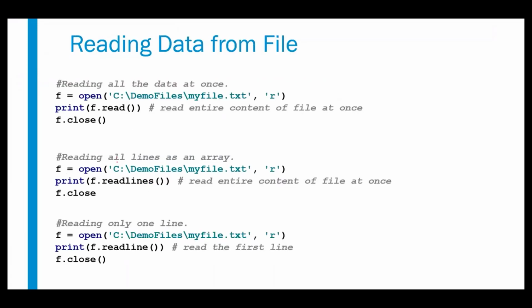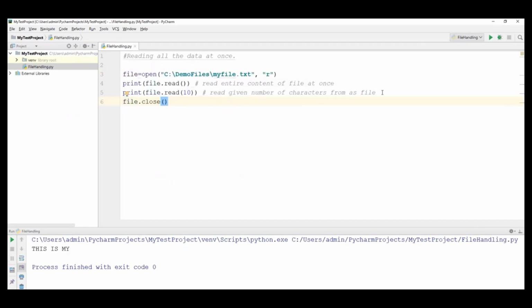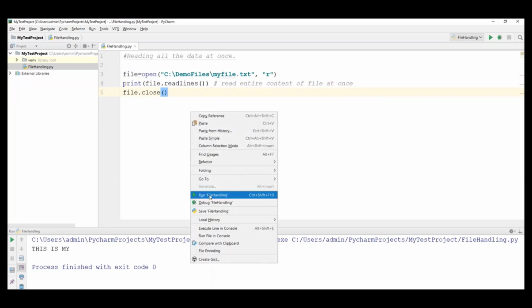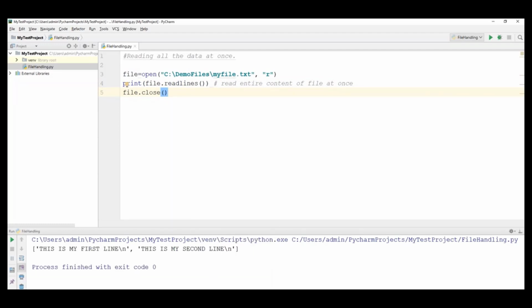So read reads the entire content of the file at once, and readlines is almost equal to this one. Let's see how we can do that. Let's go to PyCharm again. I'm just removing this statement, and now instead of the read command, I will use readlines. Let's run this code and see what output we are getting here.